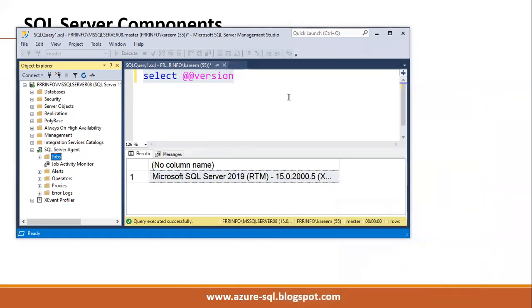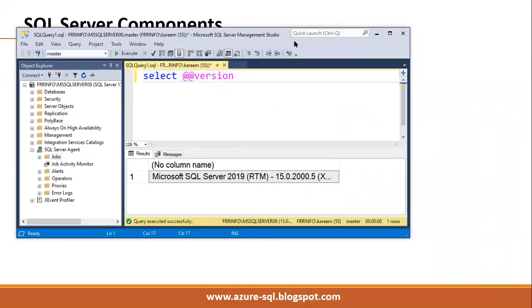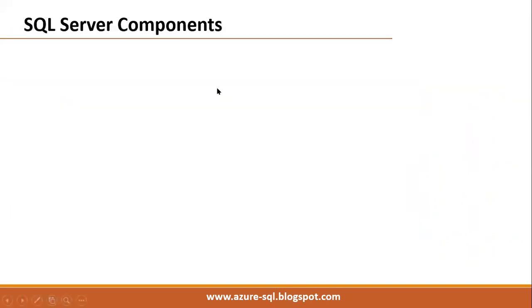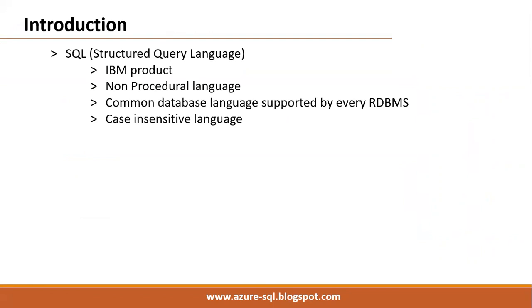SQL Server Management Studio is a tool. SQL Server is our service which processes the user queries. Next, already we know every RDBMS supports SQL, the structured query language, which was initially developed by IBM, but it is an open source language.